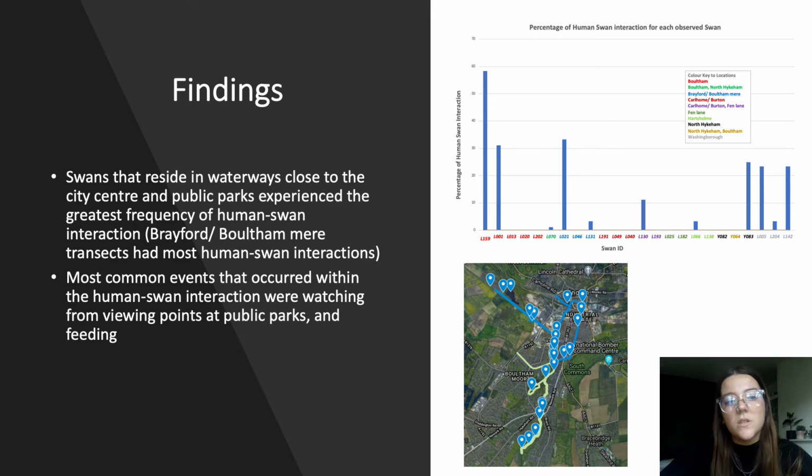Findings. Swans that reside in waterways close to the city centre and public parks experience the greatest frequency of human-swan interaction. This can be shown in the graph to the right. Most common events that occurred within the human-swan interaction were watching from viewing points at public parks and feeding.